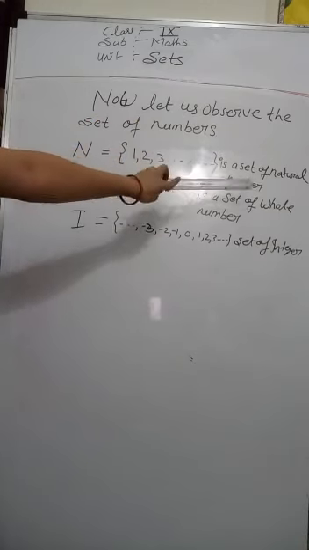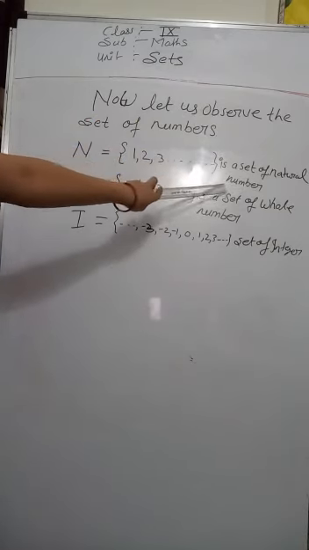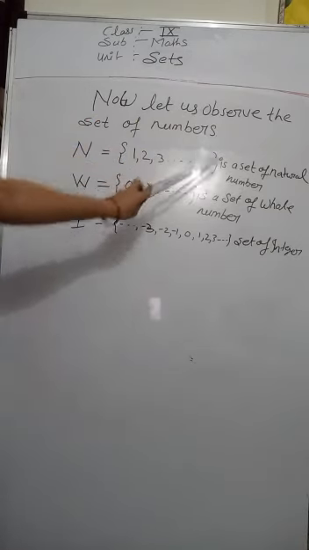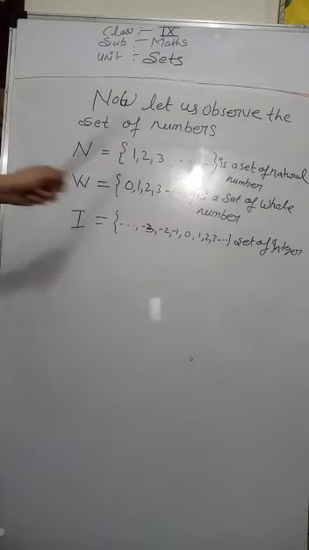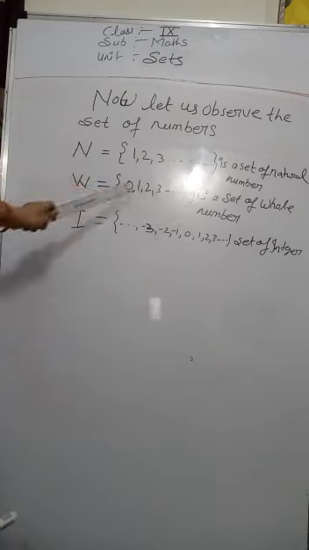It is the set of natural numbers: 1, 2, 3, 4, 5, 6, 7, 8 and so on to infinity. It is a set of natural numbers.